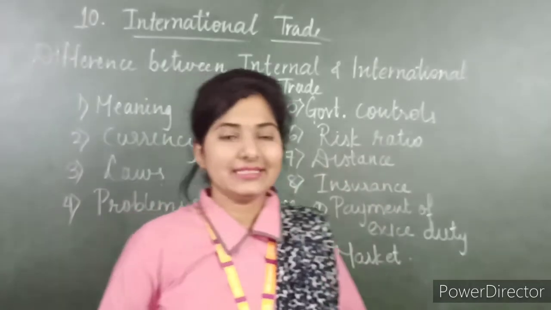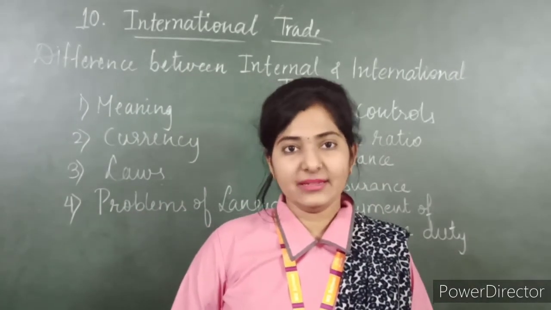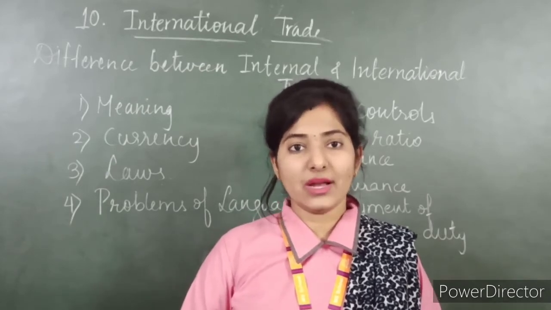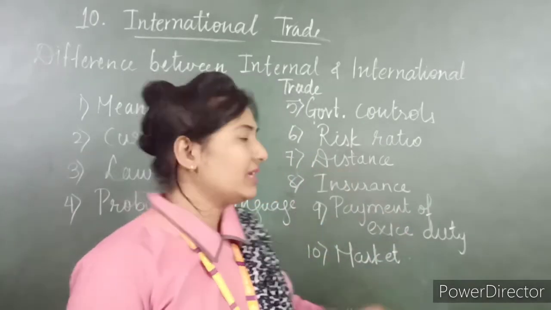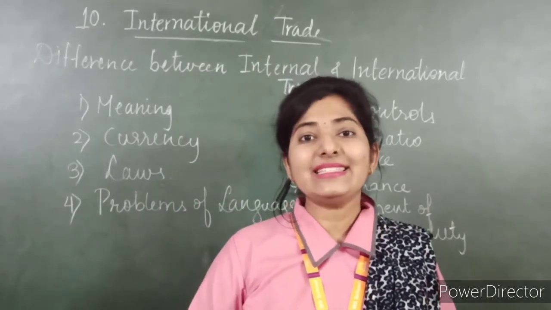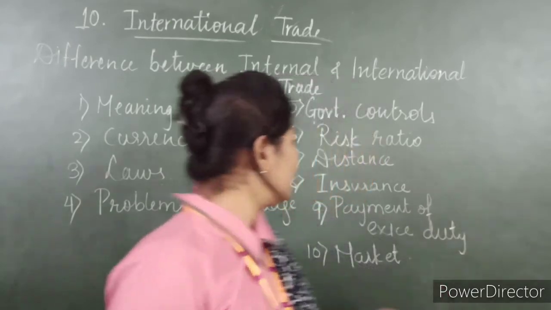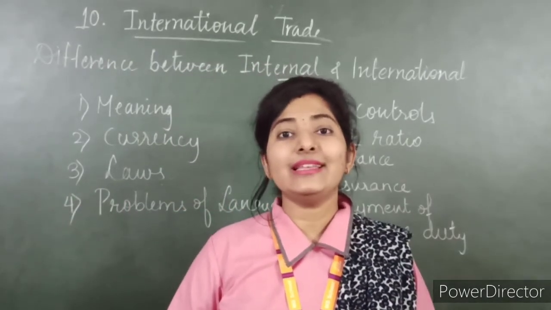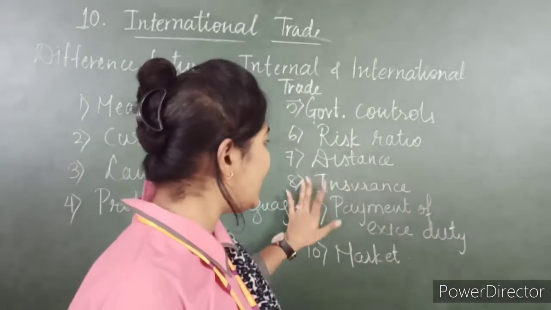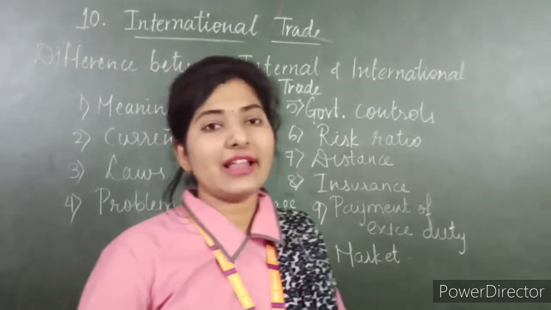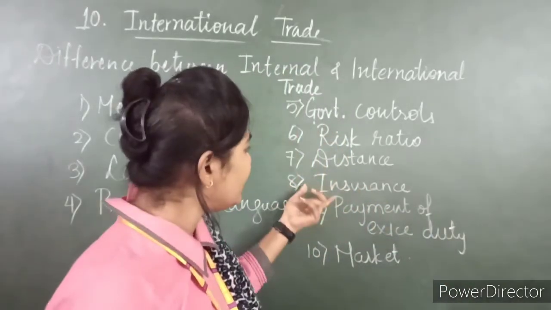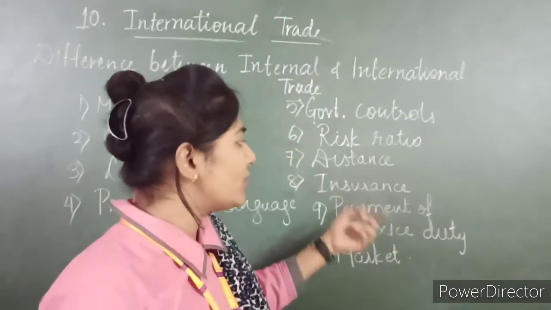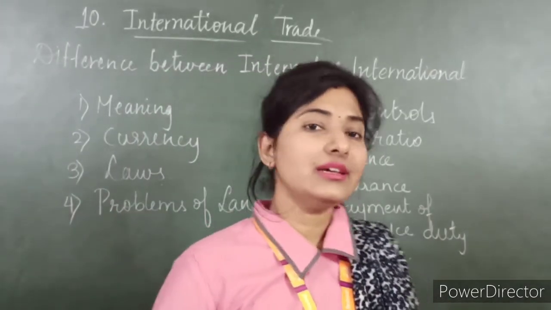Now seventh point, that is distance. In international trade, the distance is very long as the trading is done between two countries, and in internal trade the distance is less as it is done in the same country. Then insurance. It is not necessary to take insurance in internal trade because it is done in the same country, so there is not that much risk. But in international trade it is necessary to take insurance because risks are more.